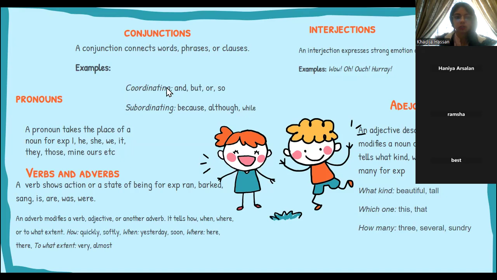Now, coordinating conjunctions are used to link two independent clauses, two sentences that make sense entirely on their own as well, right? So, she likes coffee, he likes tea. Two separate independent clauses make complete sense on their own, but they can be joined together with a conjunction. So, she likes coffee and he likes tea. She likes coffee, but he likes tea, right? And subordinating conjunctions are used when there's an independent clause and a dependent clause. So it can show cause and effect. It can show some sort of an opposition as well.